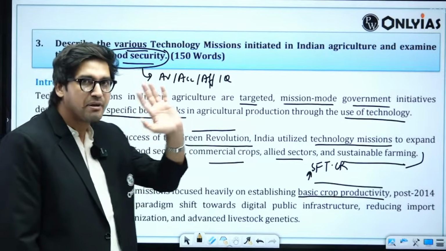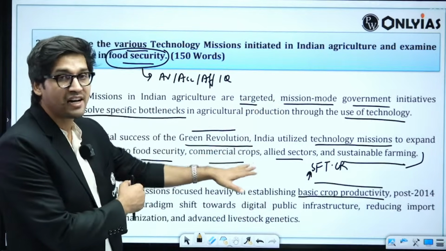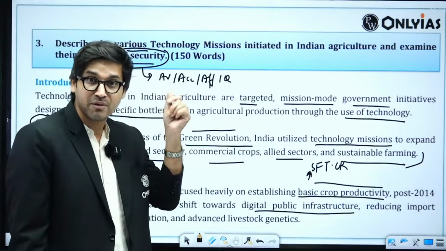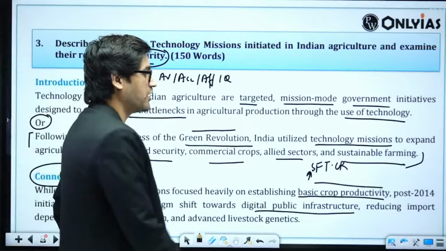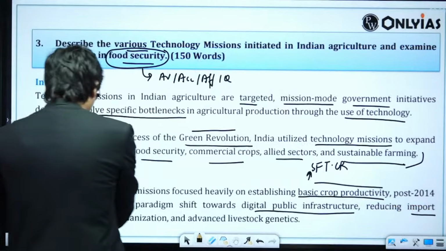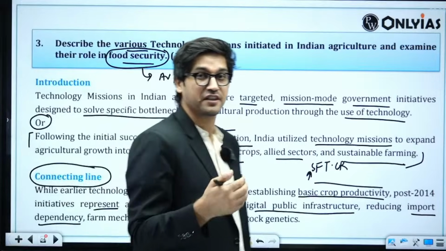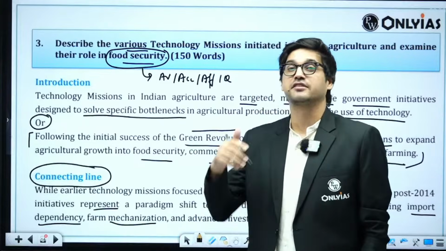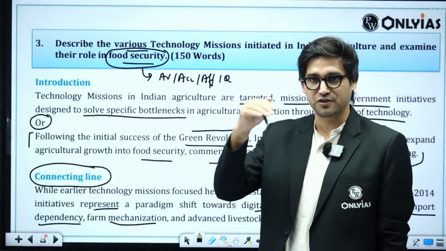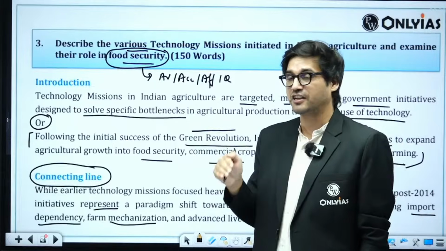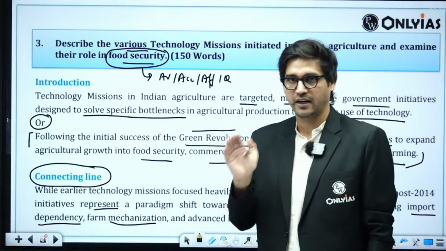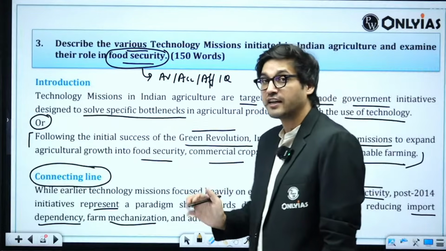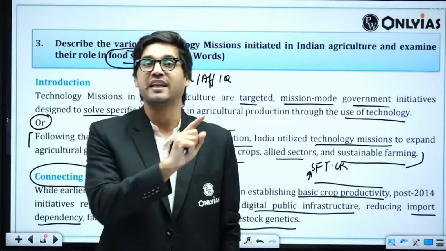That means they have fundamentally shifted their focus from merely crop productivity towards digital public infrastructure, because I remembered something called AgriStack, towards reducing import burdens, because there is a technology mission with respect to edible oil, and then farm mechanization, because there is a submission on agricultural mechanization, which is going to foster greater productivity, especially in context of India, where most of our farmers are small and marginal, and advanced livestock genetics. So I'm not targeting only crops, I'm also targeting livestock.